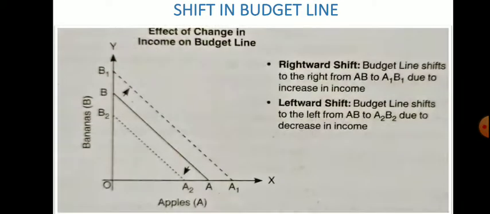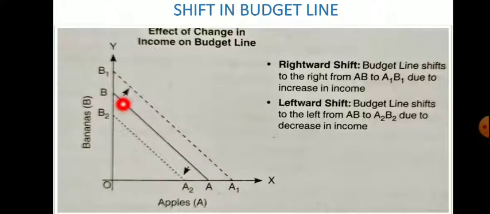So let us see with the help of a diagram. See here, this solid line AB is your initial budget line. Now suppose the consumer's income increased. He or she can purchase more, means his or her purchasing power has increased. So the budget line will shift from both points A and B, parallelly to this position. Now see, the new budget line is A1 B1.